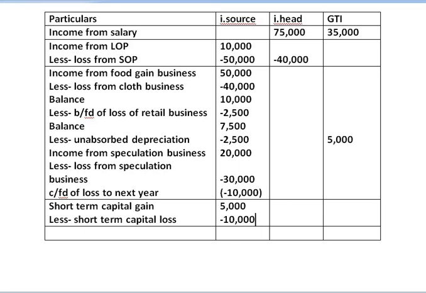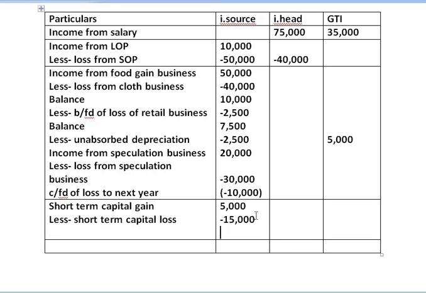Sorry, short term capital loss is 15,000. Let us deduct 15,000 from 5,000. We still get a negative figure of rupees 10,000. This is still a balance of loss. Balance of short term loss.